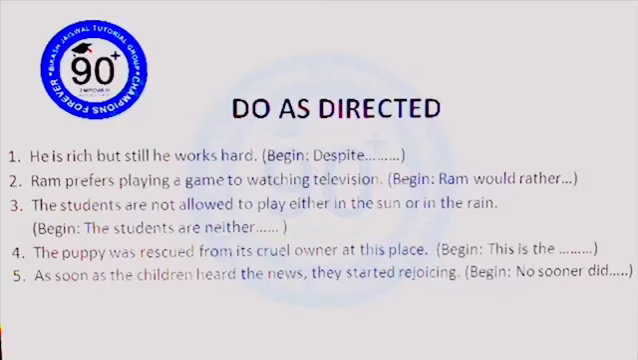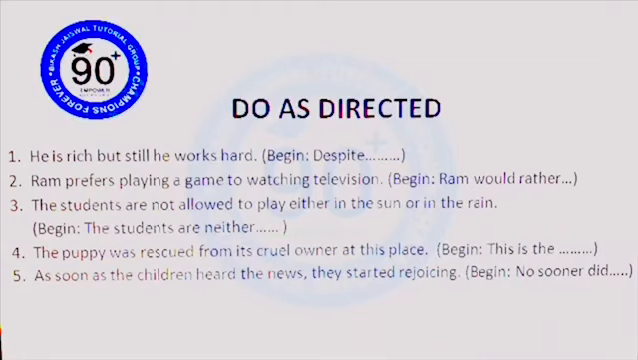It's N-O-R. So let's quickly check out our fourth sentence. The puppy was rescued from its cruel owner at this place. Our narration says begin, this is the. So this is the place where the puppy was rescued from its cruel owner. You're not going to write his cruel owner, you're not going to write her cruel owner. Just check out what the question has. The question has its cruel owner, so you need to write its cruel owner over there.